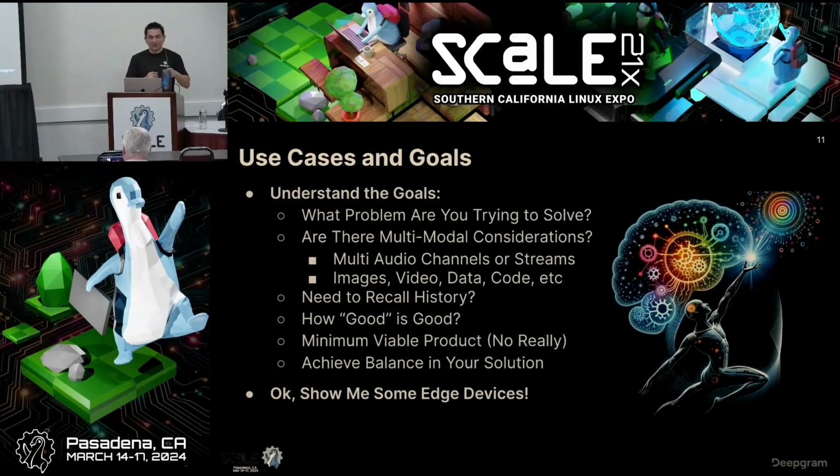So, other use cases and goals: if you want your device to be intelligent, remember history. When we interact with Google Home or Siri, you say something, it gives you whatever it is, the weather, it's sunny today, and then you go to the next question. But if you ask about history, like what was the weather that I just asked, it's not going to understand, right? Currently, it's very discrete.